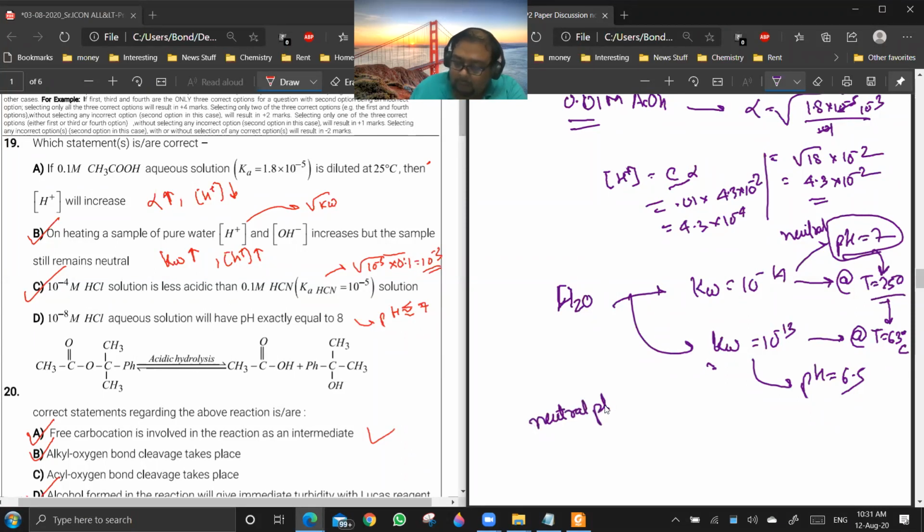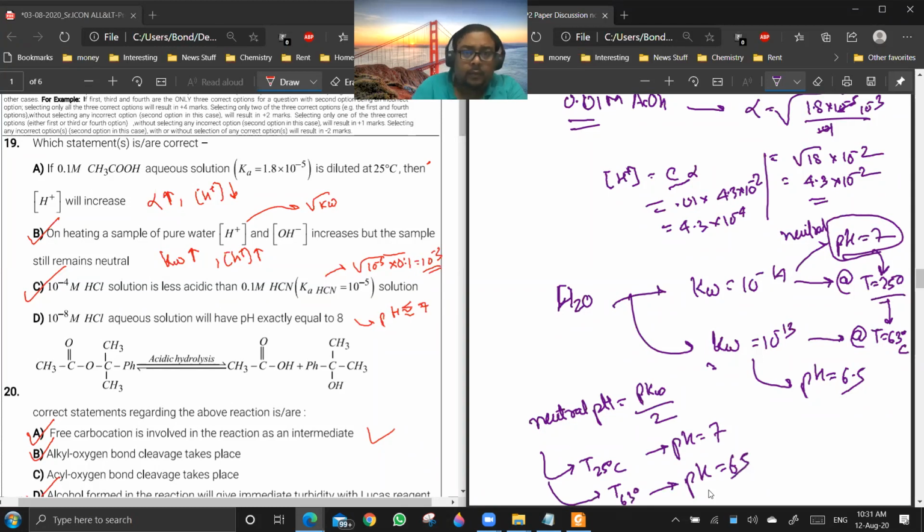At the neutral point, pH is basically pKW by 2. At T equal to 25 degrees centigrade, that neutral pH is 7, and at T equal to 63 degrees centigrade, that neutral pH will become 6.5.